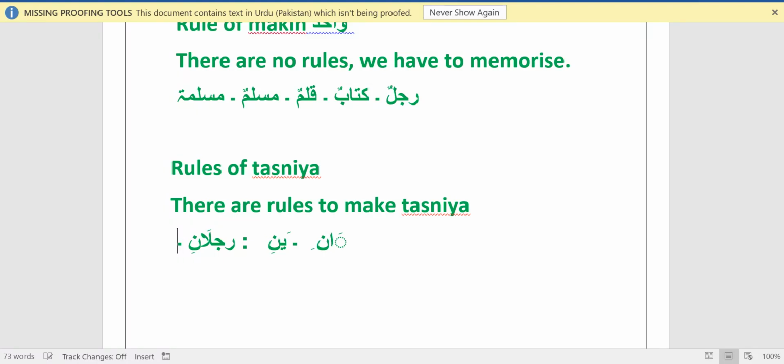Again, another example with ra, jim, lam, lam having fatha, ya having sukoon, and noon: rajulaini. So from rajulun, tasniya becomes rajulani or rajulaini. Again, take the example of muslim, so muslimani or muslimaini.